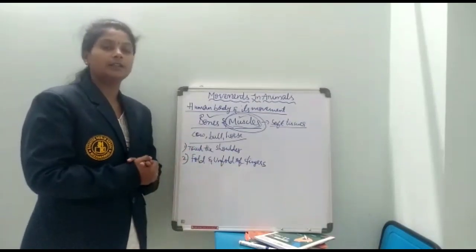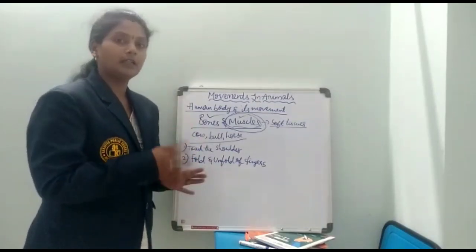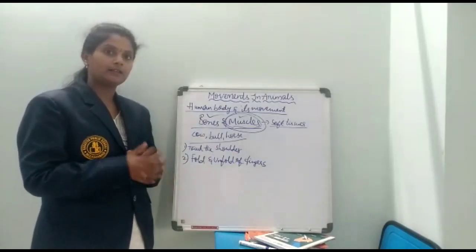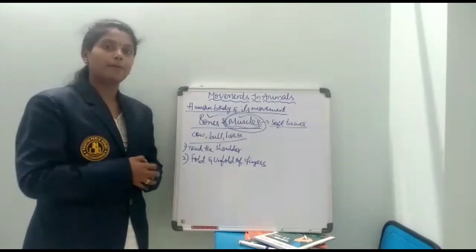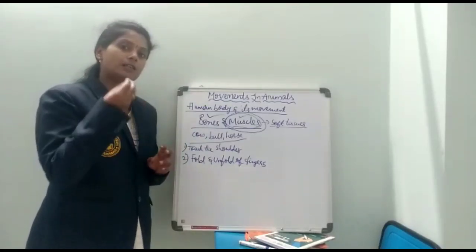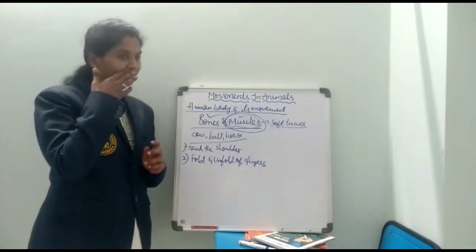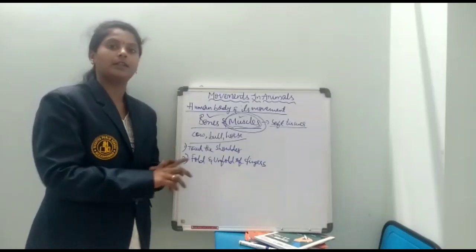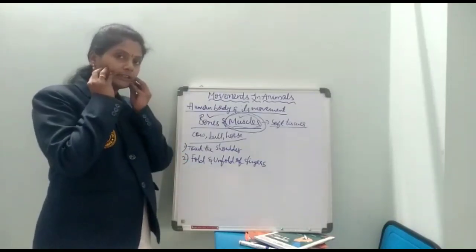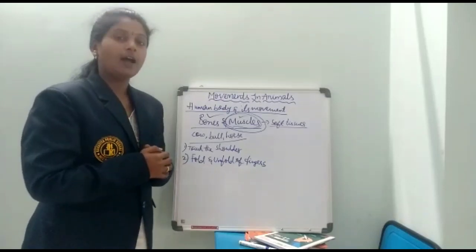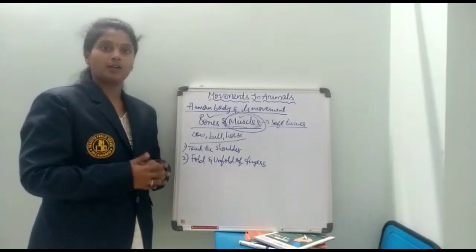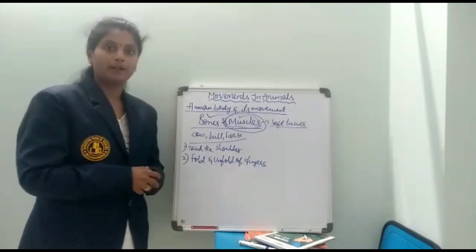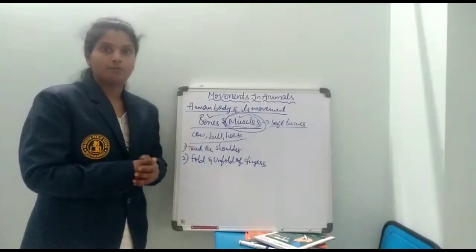Not only these activities, you can do a number of activities and you can feel the muscles there. For example, fluttering of eyes, just like blinking your eyes, you will be able to see that muscles are moving. While chewing the food before swallowing it, we are mixing it with the teeth and the tongue. That movement also, we can see some of the muscles moving in our face. And in our heart also, everyone knows the heart shows a pumping movement. That movement is also because of the muscles only.